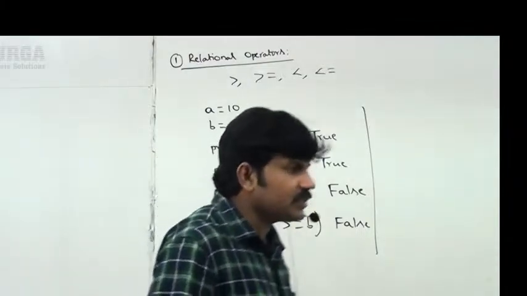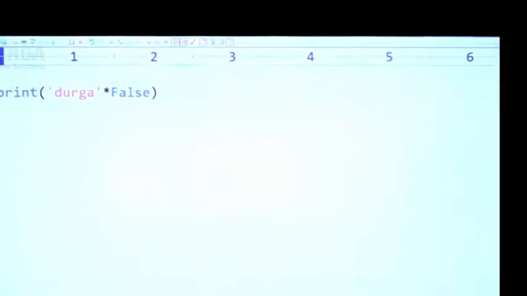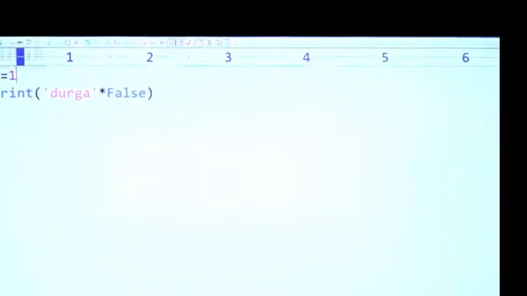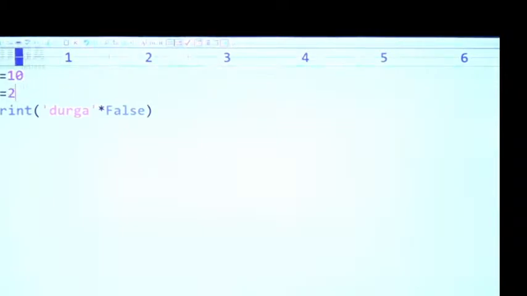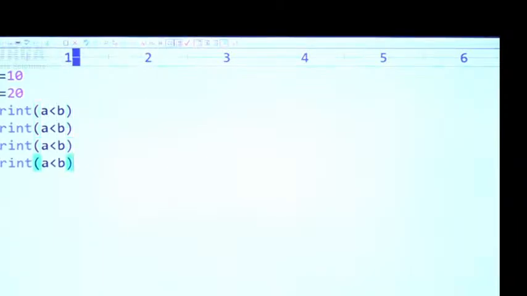Let me execute this. Have a look at this terminology once. Sir, I'm taking A is equal to 10, B is equal to 20. Print of A less than B, A less than or equal to B, A greater than B, A greater than or equal to B, sir.